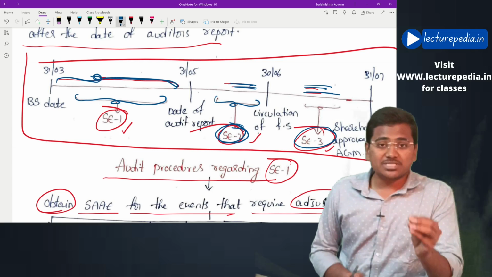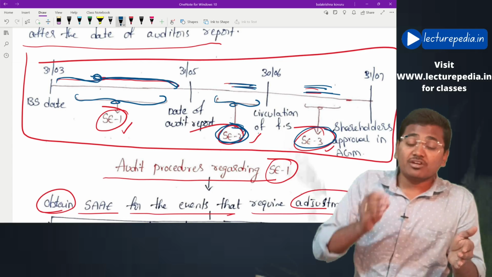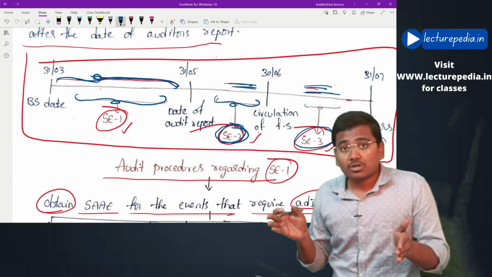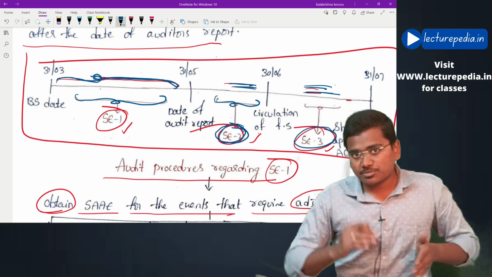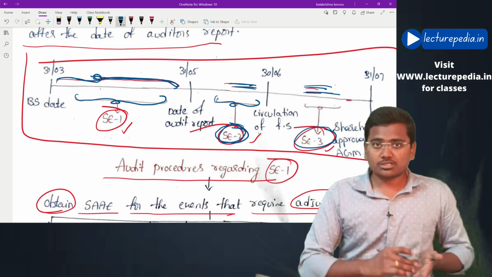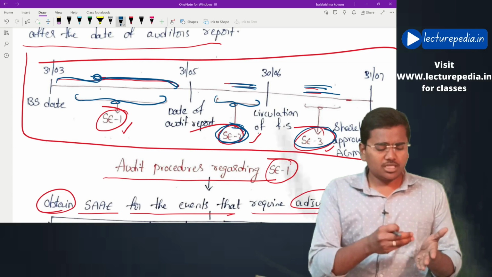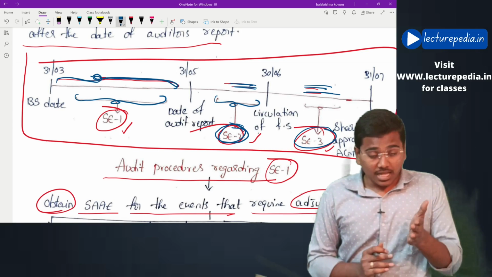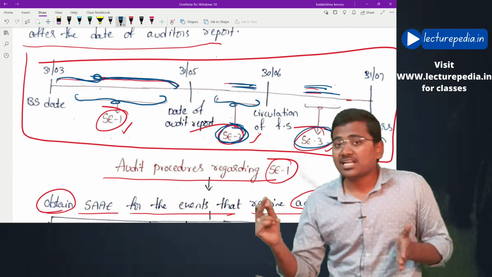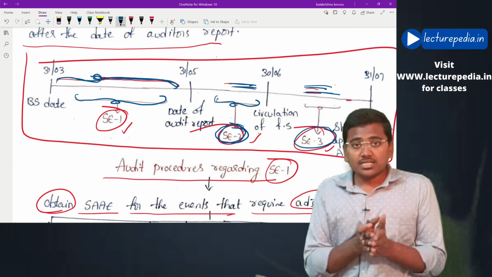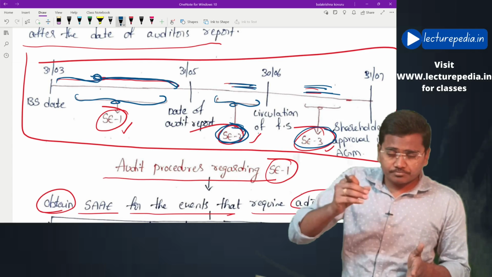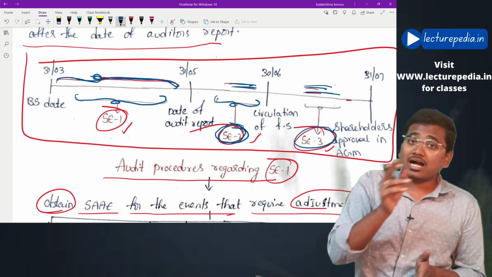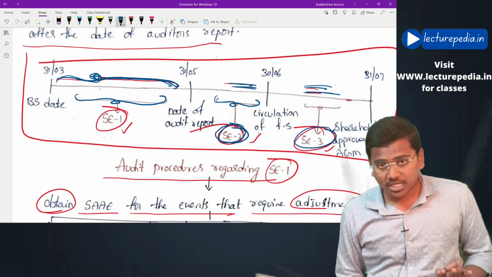The fact that subsequent events have occurred becomes known to the auditor after the date of the audit report but before circulation of financial statements by management. The auditor has signed and dated the audit report, and he might have either issued it or not issued it to the management, but the signing has been completed. Before management has circulated financial statements to the public, in this period, the auditor has come to know that a subsequent event has occurred. Now what will the auditor do?